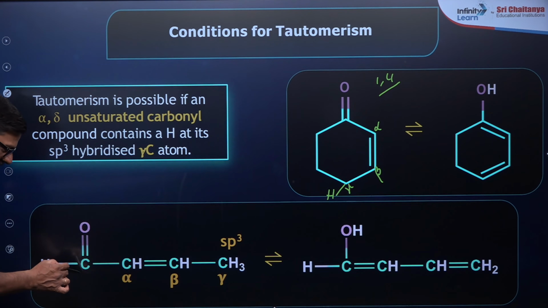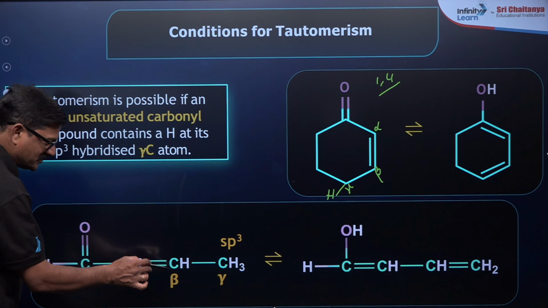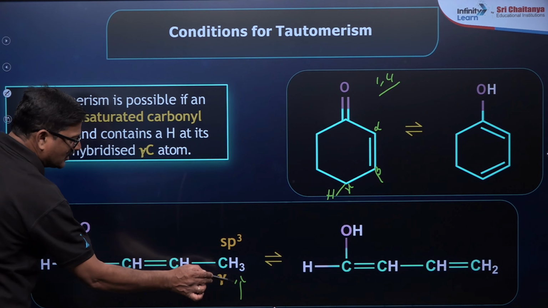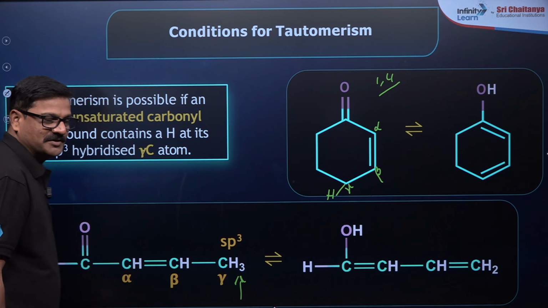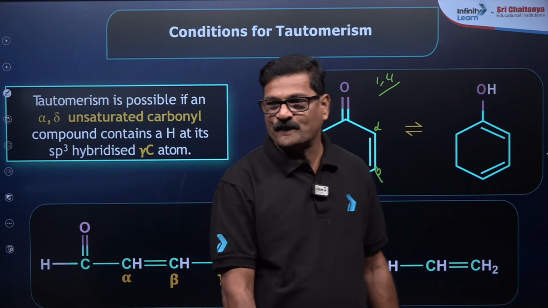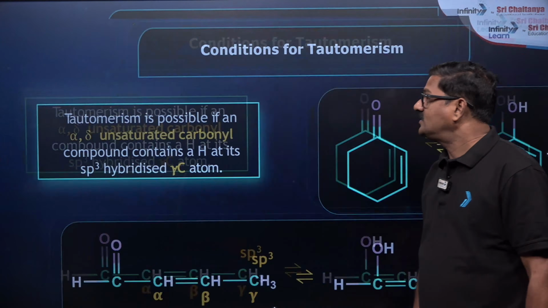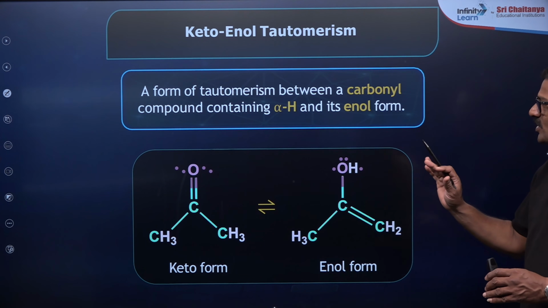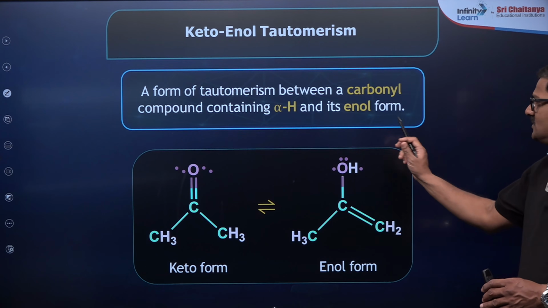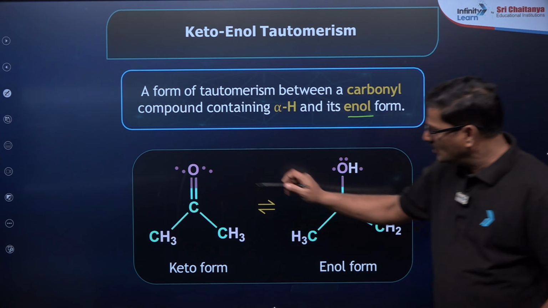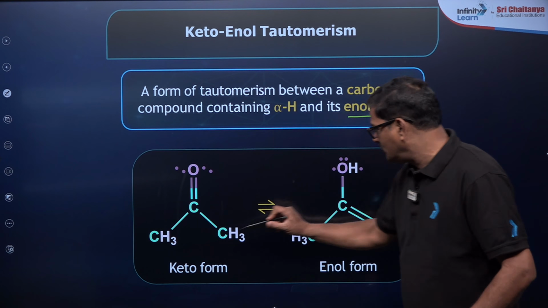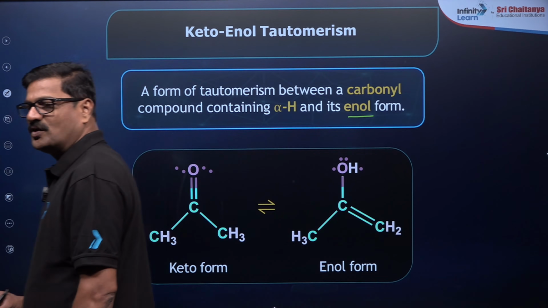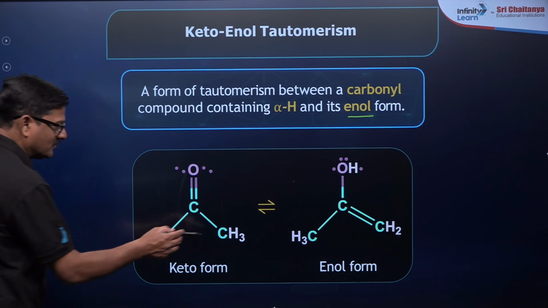With respect to C double bond O, this is the alpha carbon, this is the beta carbon, this is the gamma carbon. So sometimes the gamma carbon can also participate in tautomerism. In keto-enol tautomerism, a form of tautomerism between a carbonyl compound and its alpha hydrogen, the enol form is produced. So the keto form is converted into the enol form.